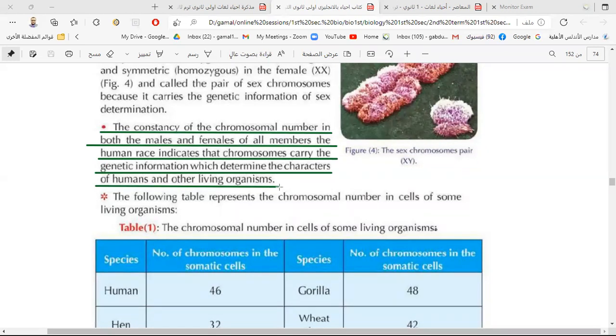We know why: because there is sexual reproduction and meiotic division. During formation of gametes, meiosis reduces the number of chromosomes to half. In the gamete, the sperm or the ovum, the number is n, not 2n like the somatic cell. So when the zygote is formed by fertilization of the sperm and the ovum, the complete number returns again.